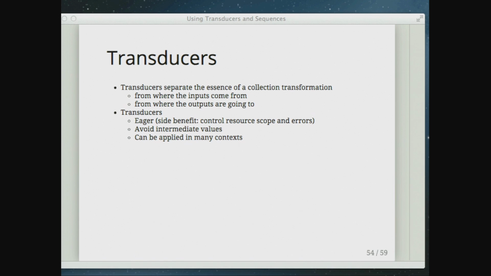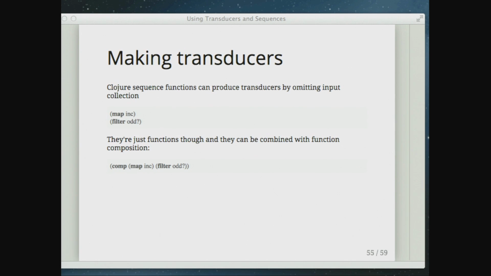Transducers are eager, which has the benefit of allowing you to control resource scope. They avoid intermediate values, and they can be applied in many contexts, which can be pretty useful. You make them by using the same sequence functions we already have, but you omit the input. So when you say things like map inc or filter odd, those give you back transducers. You can combine them with comp. It's just function composition. Map inc and filter odd just return some functions that have a very specific shape, so there's nothing magical about it. You can go look at them, and they're easy to make. They're not hard to write on your own.